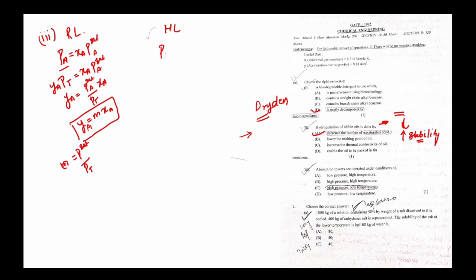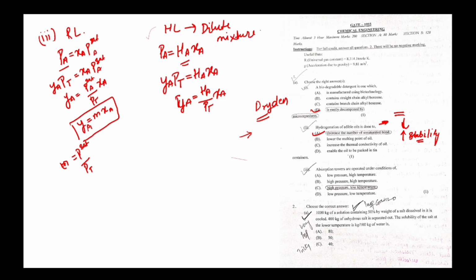In Henry's law, we know that partial pressure is equal to Ha Xa, where Ha is the Henry's constant. Again, we can write Pa as Ya Pt equal to Ha Xa. So Ya is equal to Ha upon Pt into Xa. Always remember, Henry's law is for dilute mixtures.